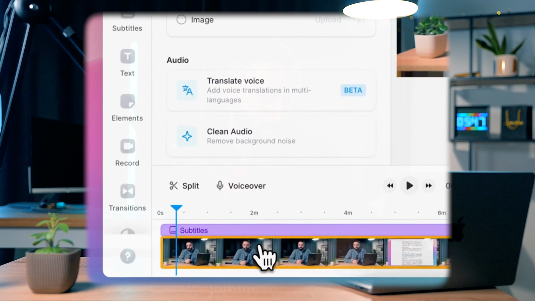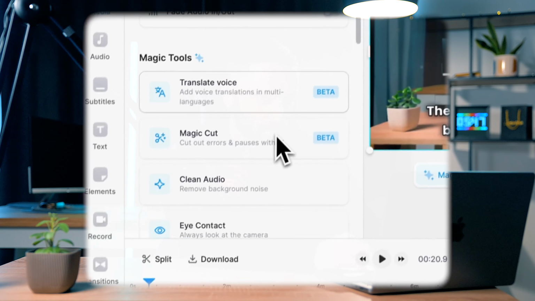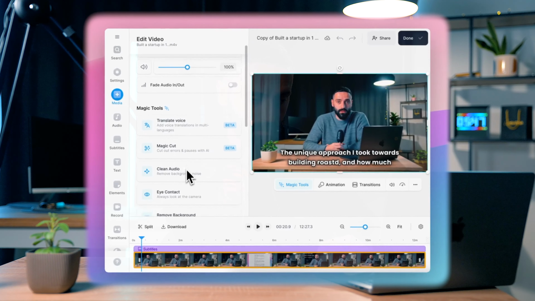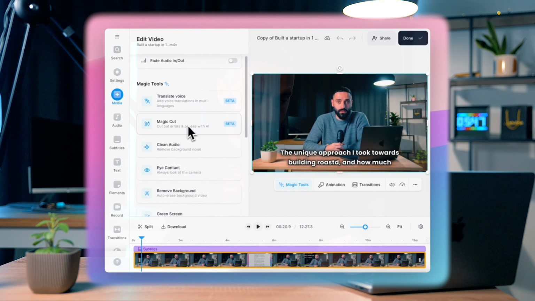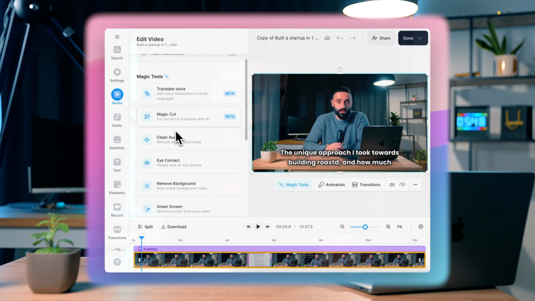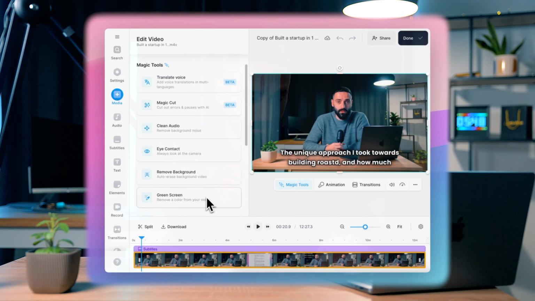Go into settings and I click my video timeline. You can see here that there's a few options. So if you like, you can translate voice. There's the magic cut option, which is what I'll go into. You can clean the audio. You can change the eye contact even. You can remove background or remove a color from your video, like green screen.